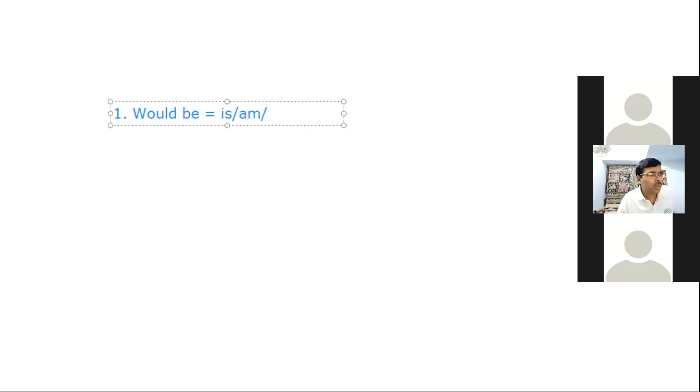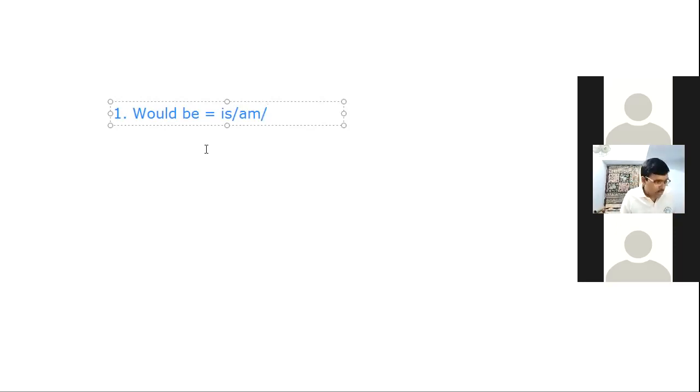They would be here by this time tomorrow. Tomorrow means they will be here. Tomorrow is future, so they will be here by this time tomorrow. Whenever we use a kind of present flavor or past flavor, we use this word would. But when we talk about future, it's better to say will. So this is how we use it.